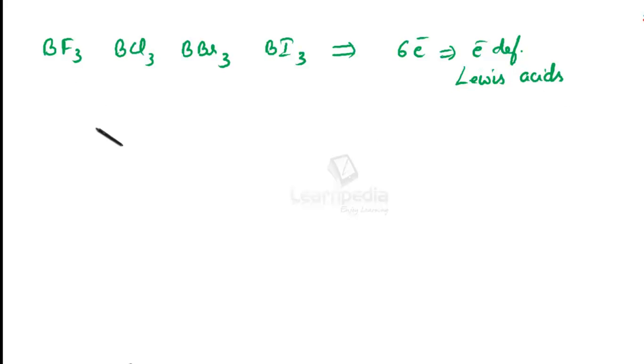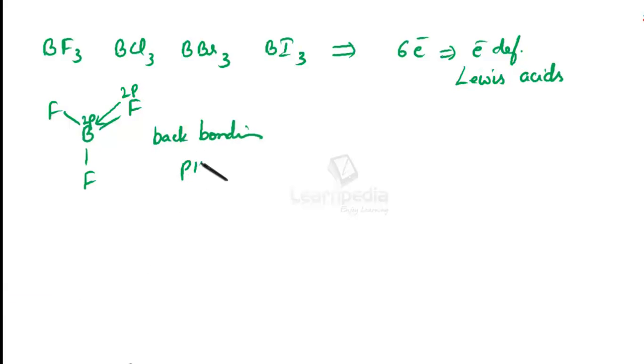Now when we consider this BF3, after the formation of the normal boron-fluorine bonds, the filled 2p orbital of fluorine overlaps with the vacant 2p orbital of boron in order to form a pi bond, and that is called back bonding, which is a p-pi bond. And the extent of back bonding decreases with the increase of size of the surrounding atom.